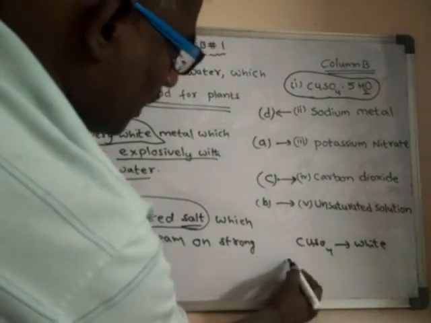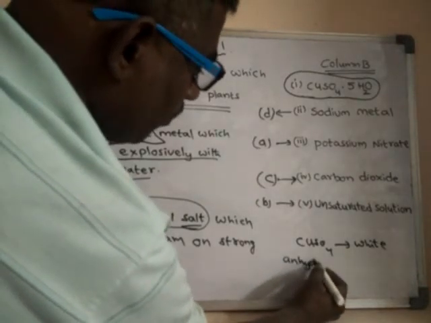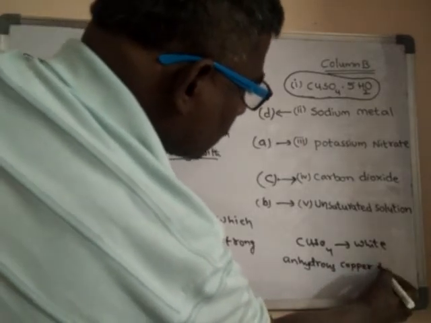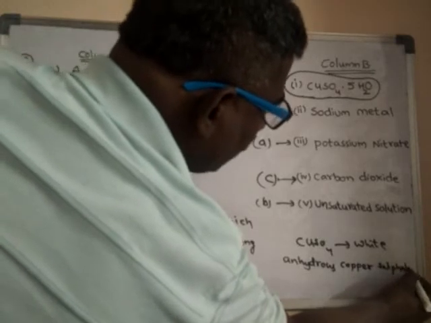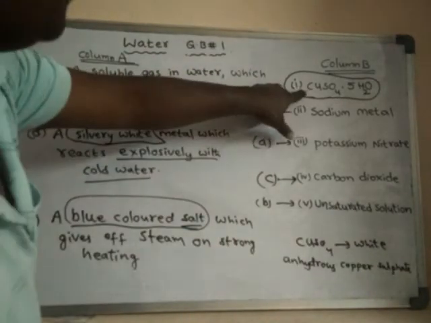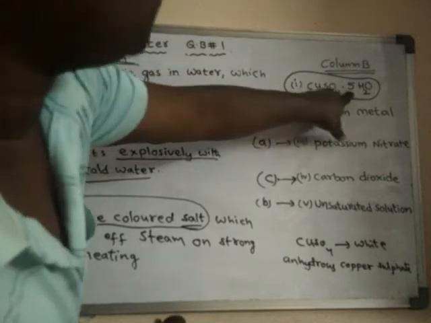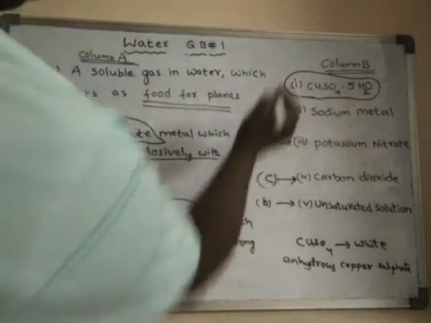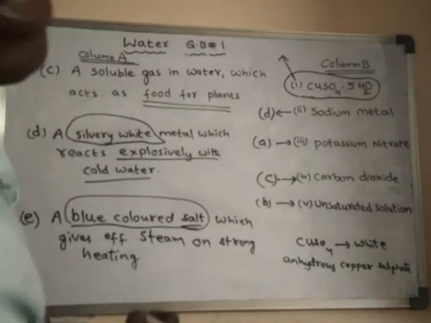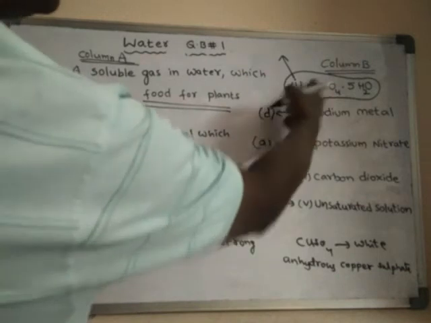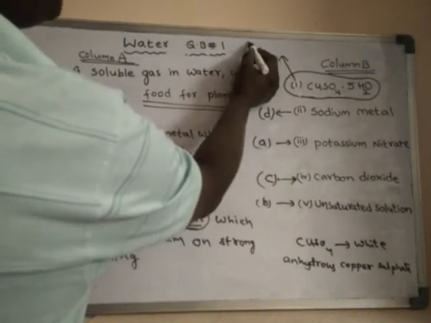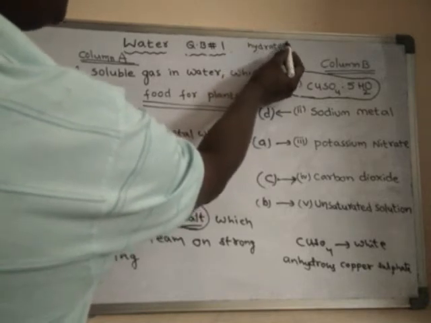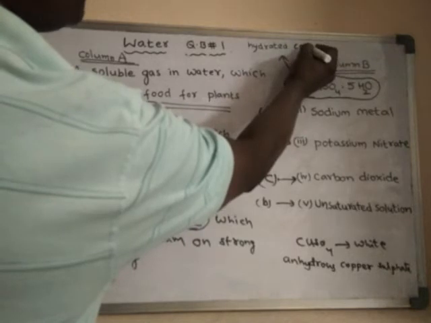So here this is called anhydrous copper sulfate. But this is called hydrated copper sulfate, because hydrated means water is present. So when water is present in the salt, then such a salt is said to be a hydrated salt. As it is copper sulfate, hence it is called hydrated copper sulfate salt.